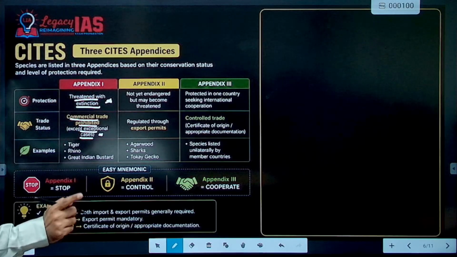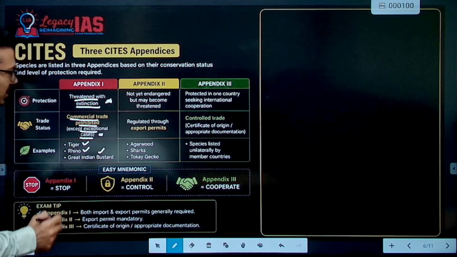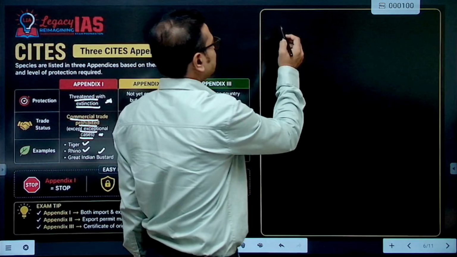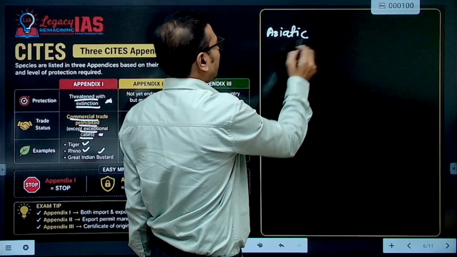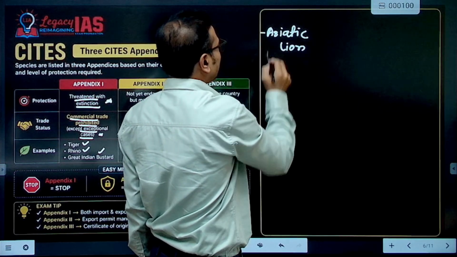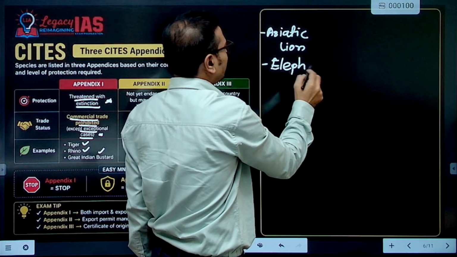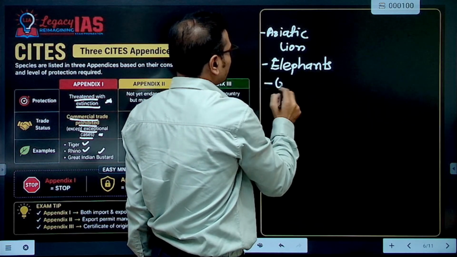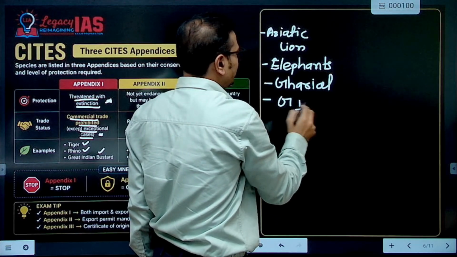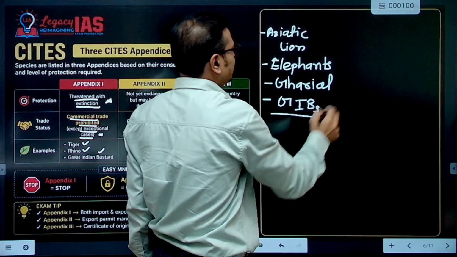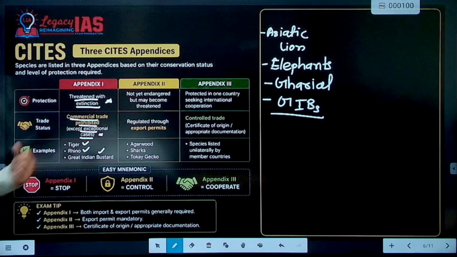For example, from India: tiger, rhino, Indian bustard, Asiatic lion, Asian elephant, gharial, and the great Indian bustard. Most species which are critically endangered and endangered in India are included in this appendix.